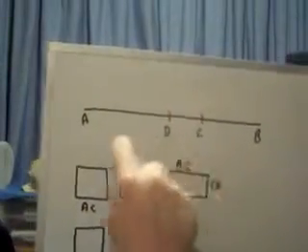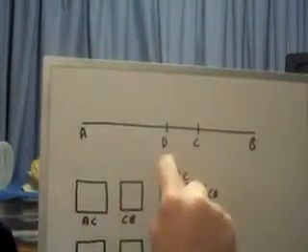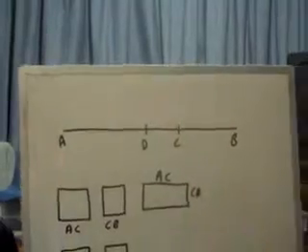For let AB be bisected at D. Okay, so now D divides AB in half. So AD is going to actually be the same length as DB. So far, so good. Since then, a straight line has been cut into equal parts at D and into unequal parts at C, therefore the rectangle AC, CB together with the square on CD is equal to the square on AD.